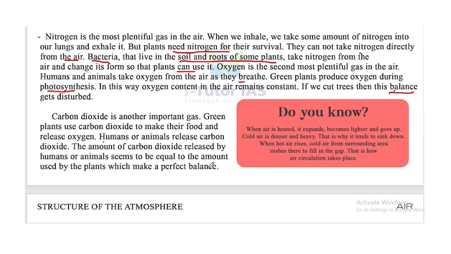So when we exhale some amount of carbon dioxide, the same amount of carbon dioxide is used by the plants. So it makes a perfect balance.